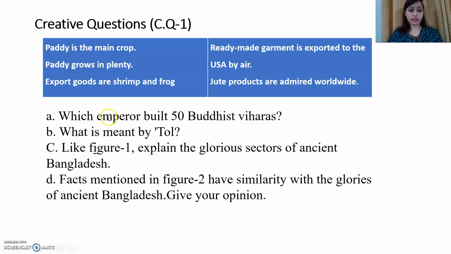In a creative question, in one question you will get 4 questions. The first one is known as the knowledge based question, and it carries 1 mark.